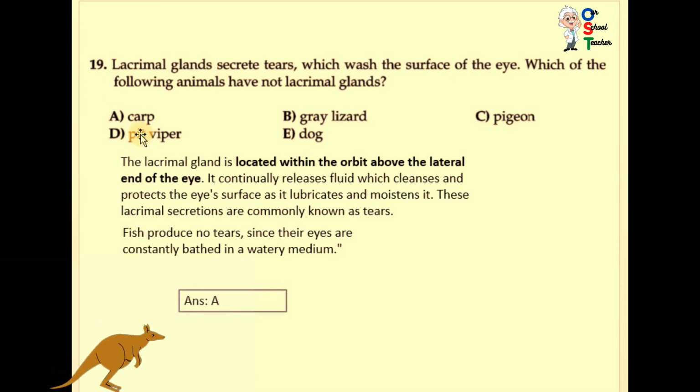So in this case, you can see a carp, gray lizard, pigeon, pit viper is a snake name, and dog.